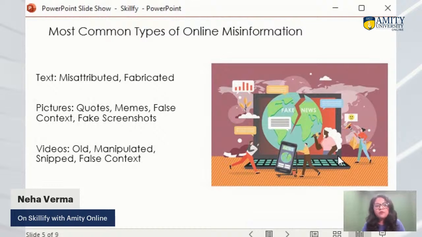So these three types of common misinformation we are facing or receiving each and every day of our life, on our mobile phones, on our social media posts, on our Twitter account, in every part of the internet. These three categories are there.